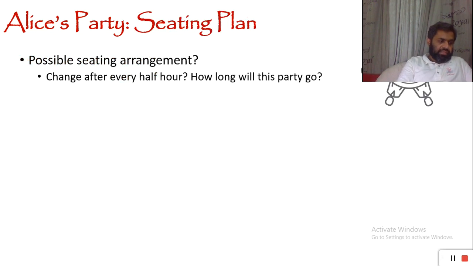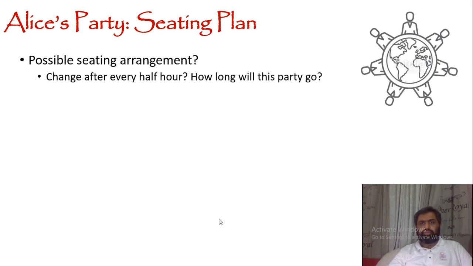So let's go back to our party. They have shaken hands with each other, and now they are settled down. They sit down around a table. So suppose we have a round table at which our friends are sitting. We make something like this, that Alice is going to sit at the head of the table, and all the rest of the 6 guys are sitting around the table. Suppose B is sitting over here at the first place, then C, D, E, F, G.